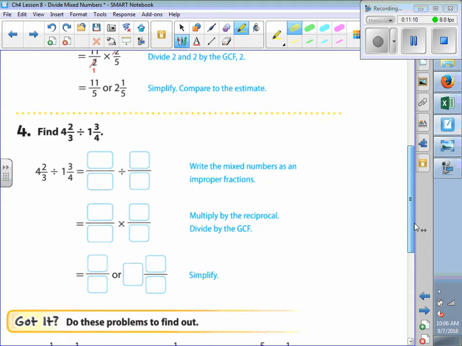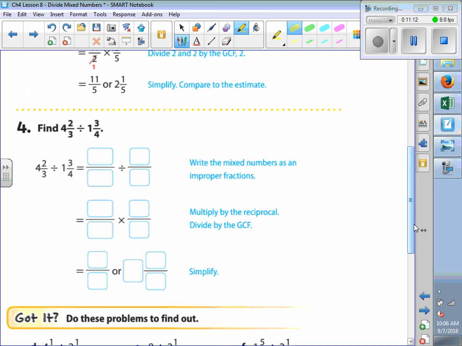All right, let's do example 4 together. Again, the first thing we want to do is change both mixed numbers to improper fractions. So 4 2/3 becomes, very good, 14/3. And then 1 3/4 becomes 7/4. Perfect.